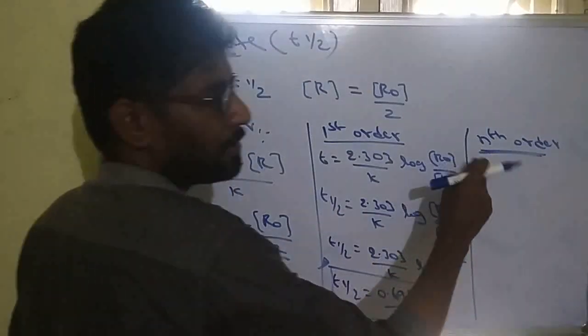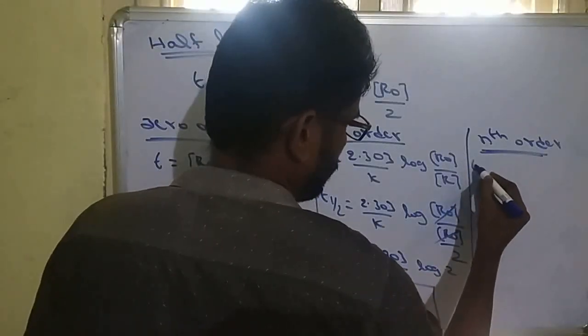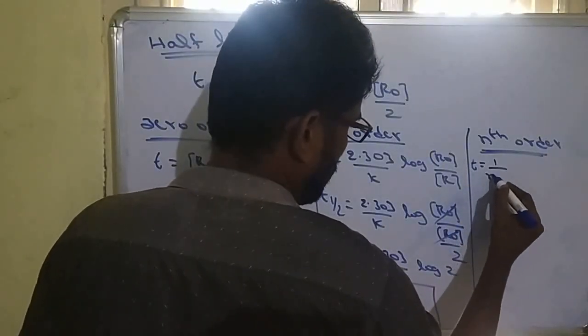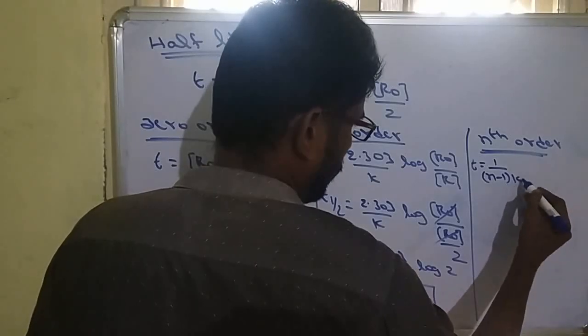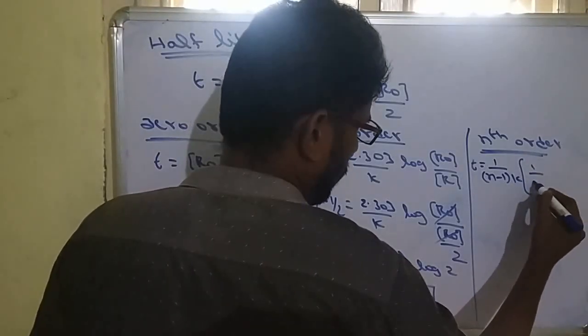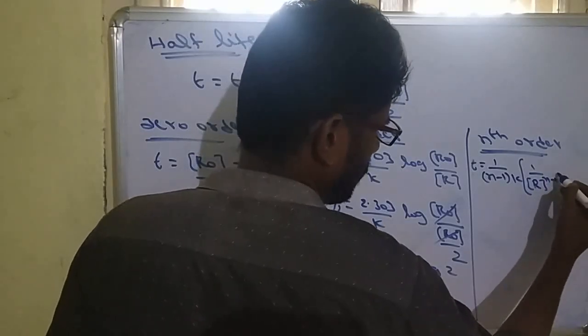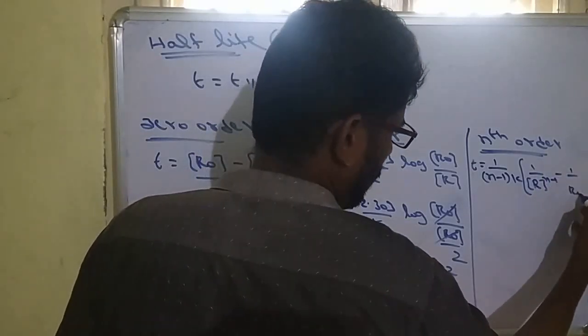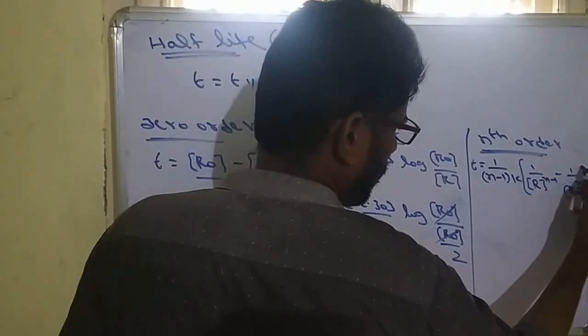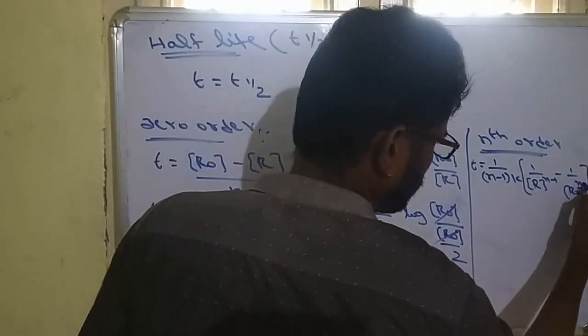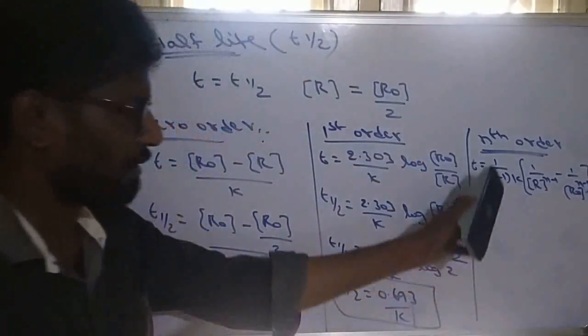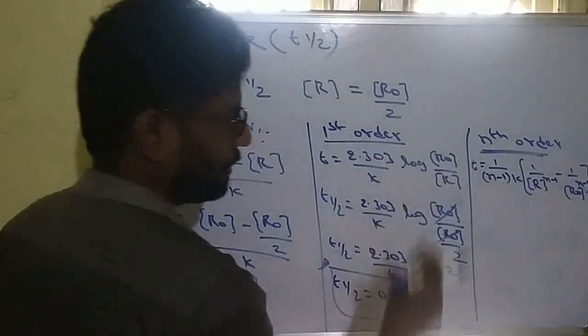So what is the rate constant for nth order? Time t is equal to 1 by (n minus 1) into k into [1 by r whole power n minus 1, minus 1 by r naught whole power n minus 1]. So this is the time formula for the nth order.